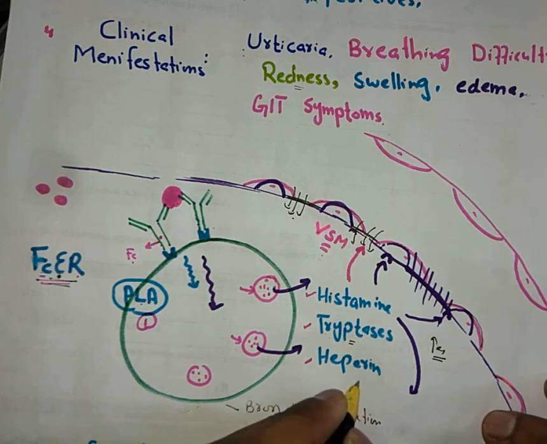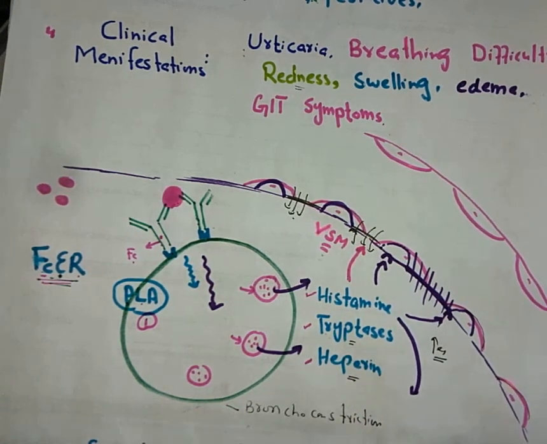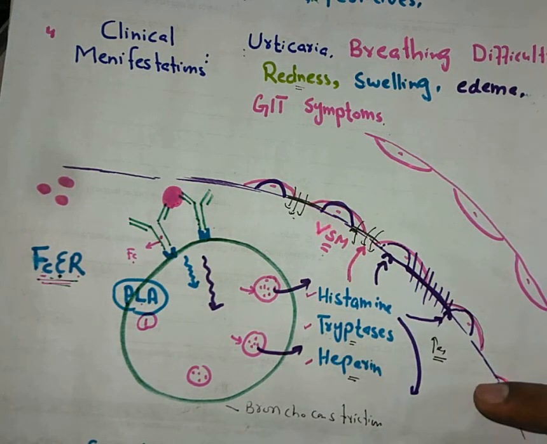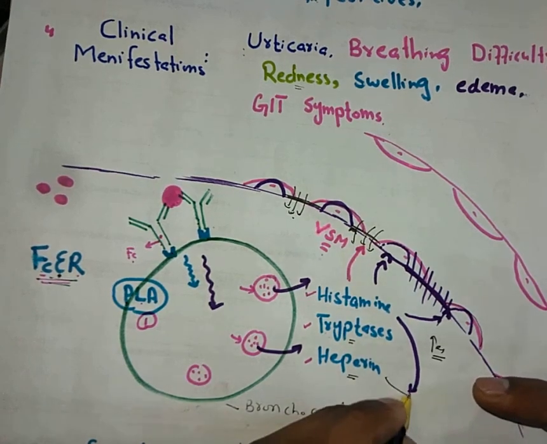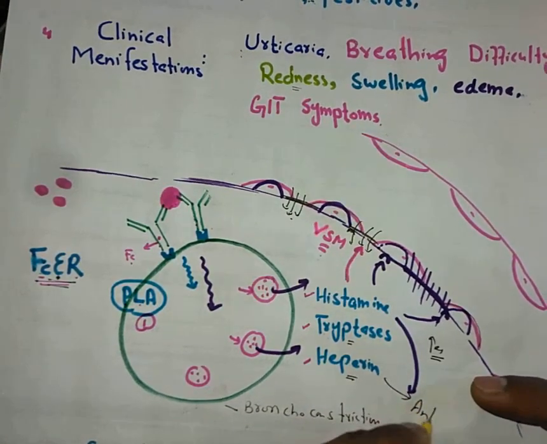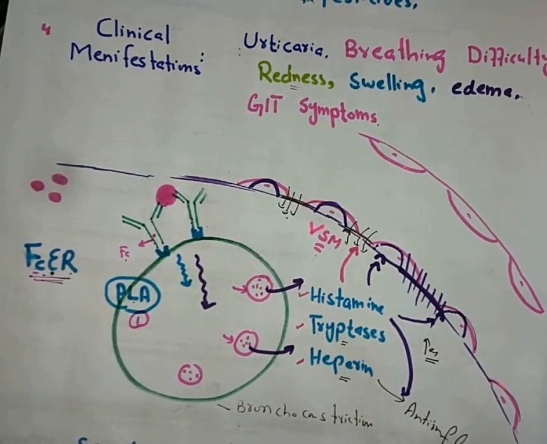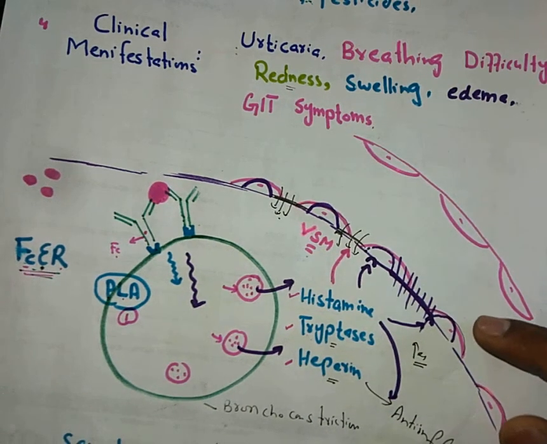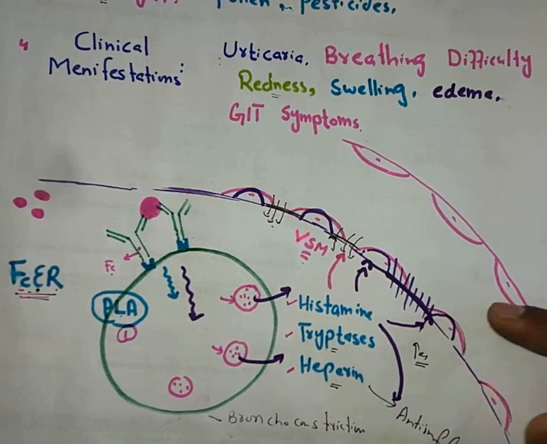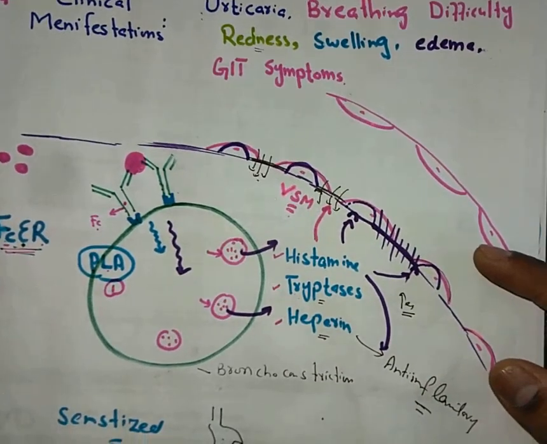Then let's talk about some proteoglycans, which include heparin. Heparin will show a little bit different function. It has been reported to have anti-inflammatory activity. We know that it's basically an anticoagulant, but it also has anti-inflammatory activity. It basically counters the allergic reaction.